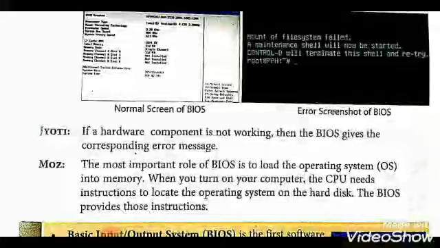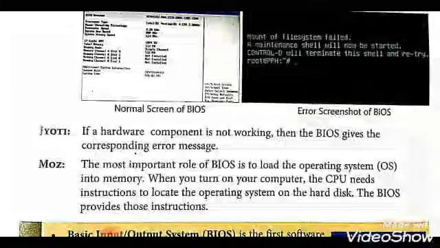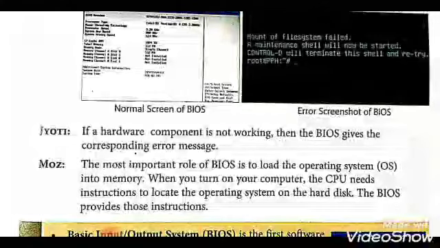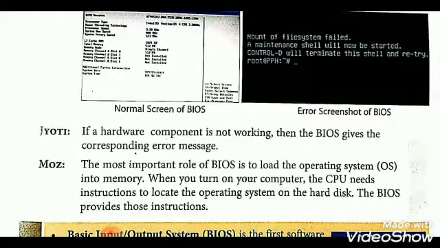If a hardware component is not working, then the BIOS gives an error message. Suppose the keyboard is not working, the mouse is not working, or your CPU is not working, then the BIOS gives the corresponding error message. Look at this picture, this is the error message: Mount of file system failed.